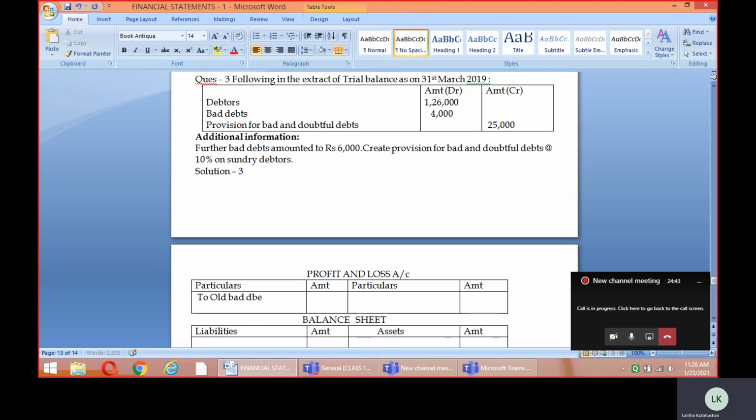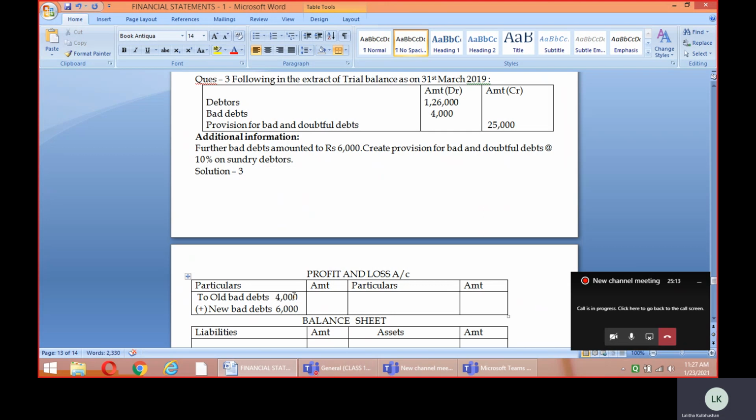So that's why I'm writing here old bad debts. The value of the old bad debts, how much is given to me in the trial balance? It's 4,000. And next comes the new bad debts, the one which is given to me in the adjustments. It's coming here as how much?